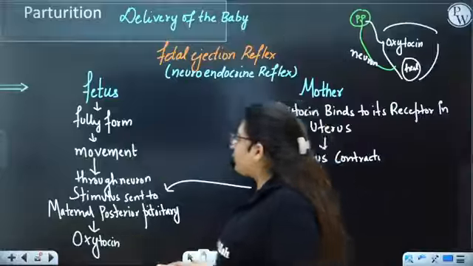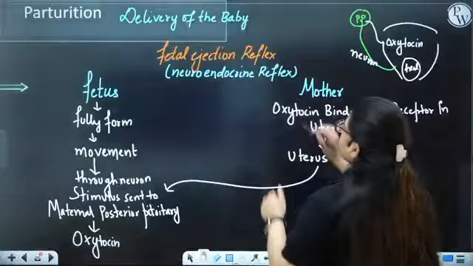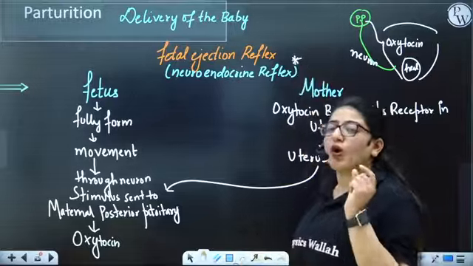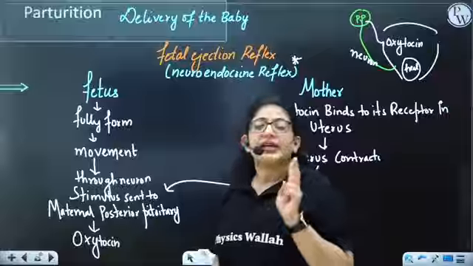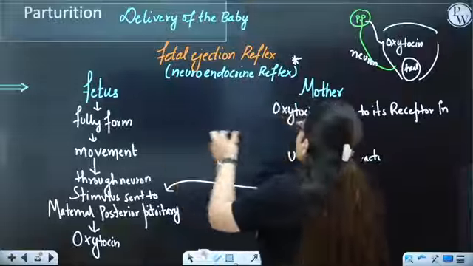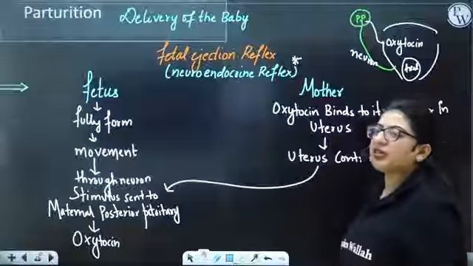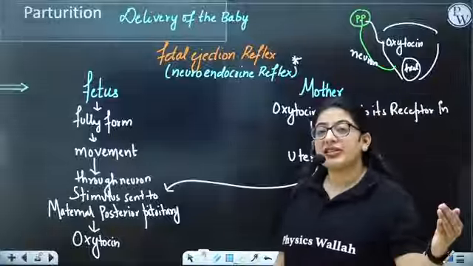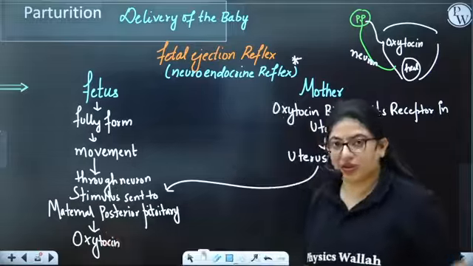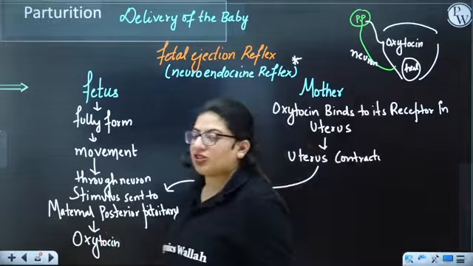arises whether it's an endocrine mechanism or a neuroendocrine mechanism. You will say it's a neuroendocrine mechanism because both neurons and hormones are responsible. Second, who gives the stimulus for this reflex? Both fetus and mother are giving the stimulus. Ultimately, what is happening due to the stimulus? There is an increase in oxytocin. All right, so this is a major question that arises.